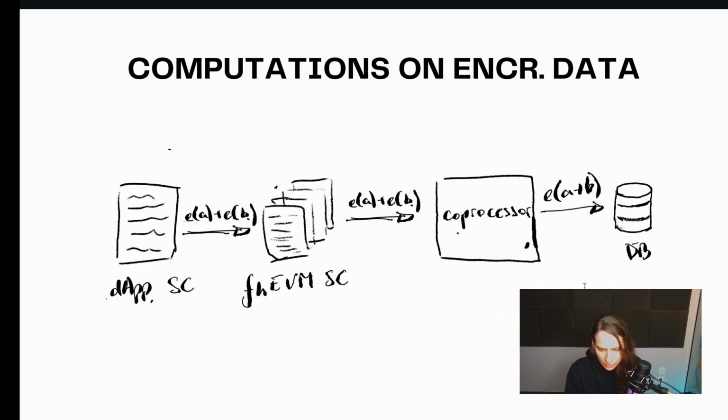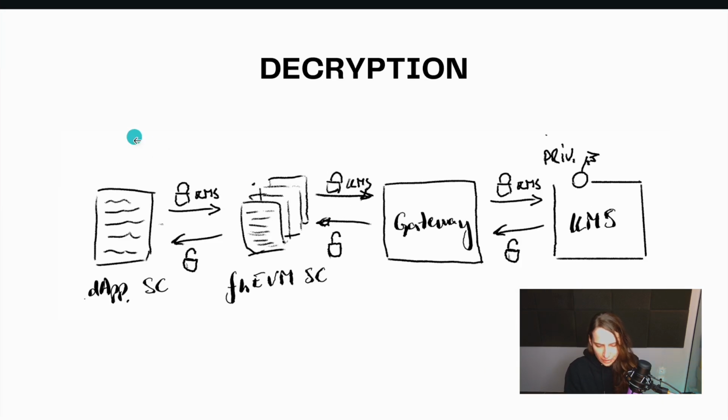All right, let's look at now how we would do decryption. So from the dApp smart contract we would call the fhEVM smart contract, and then the gateway, and then the KMS.